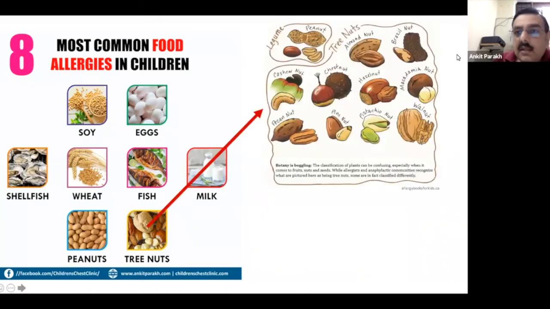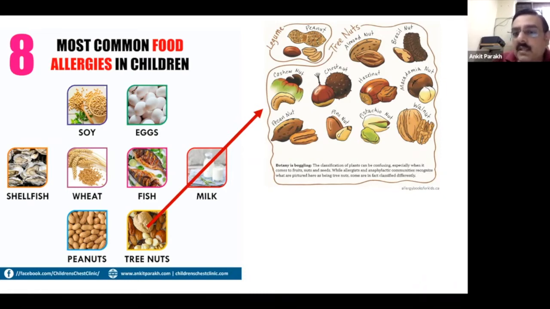The peanuts and tree nuts, we need to know that peanut is actually not a nut but a legume, and quite common in the Western world. There are reasons why it is not seen in India. Then tree nuts include things like cashews, almonds, hazelnut, macadamia, walnut, pistachio, and so on.